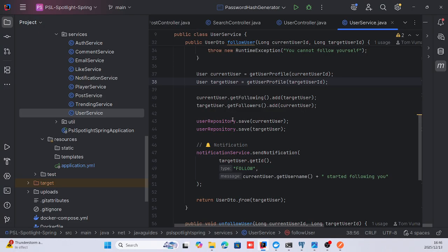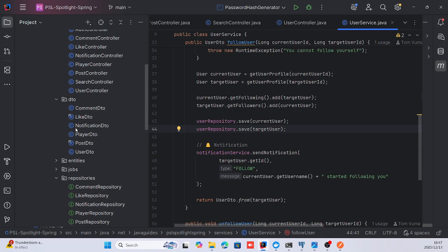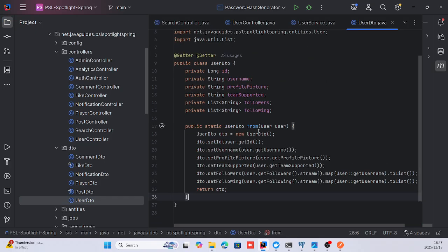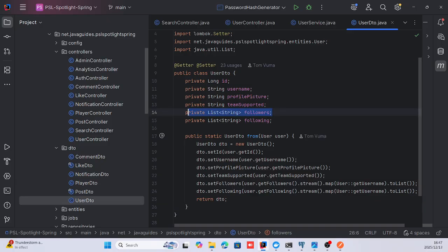And it links that by using this add method to add the target user to the followings of the current user and vice versa. Then it saves the current user and the target user with newly updated data. What the newly updated data is basically that the target user has a new follower added to followers, and the current user has a new following added because he followed that user.